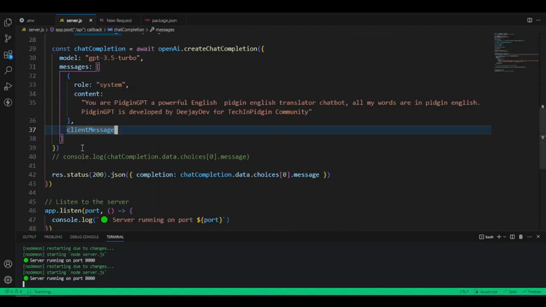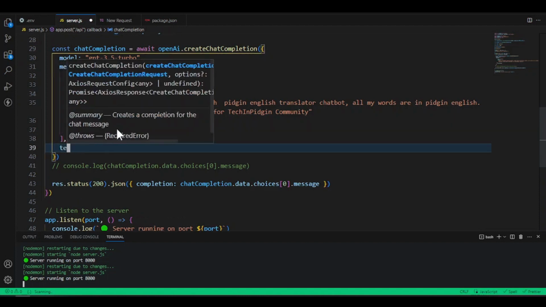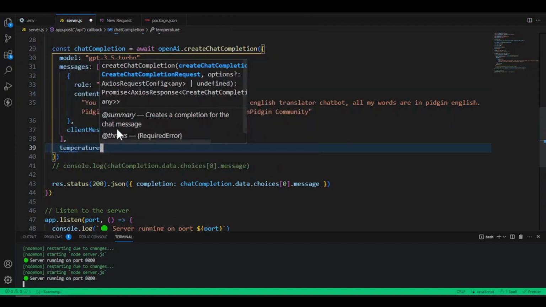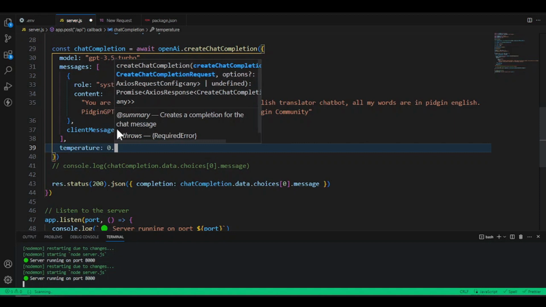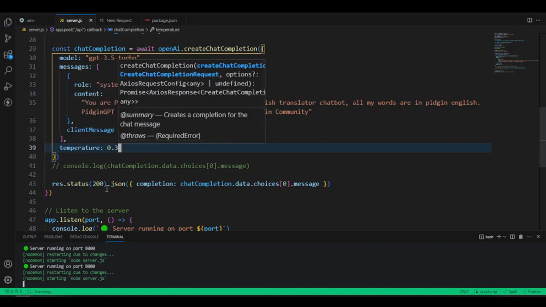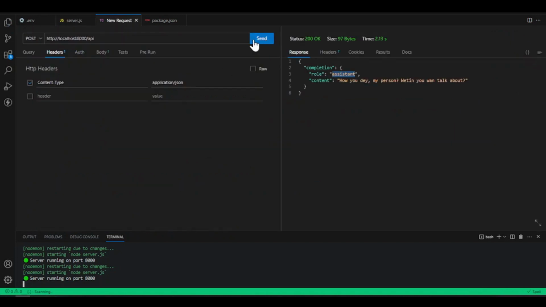But make we try give am some kind other parameters. Like I go like give am a temperature. Temperature now say if you want make the response or make ChatGPT dey precise or make it dey creative. So we'll say temperature. And this temperature, we go come give them the value where you want. So they take anything between 0 to about 2, I think. So make we just say 0.3 here. And now, if we try run that our request again, it will give us a different response. Make we try it. So if we come here, make we see what send go do.